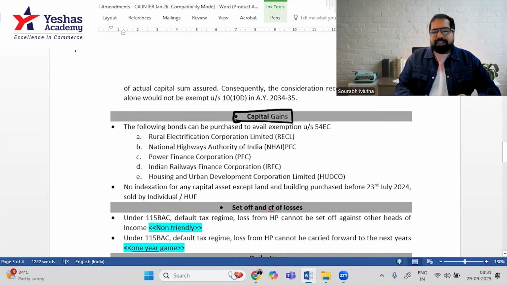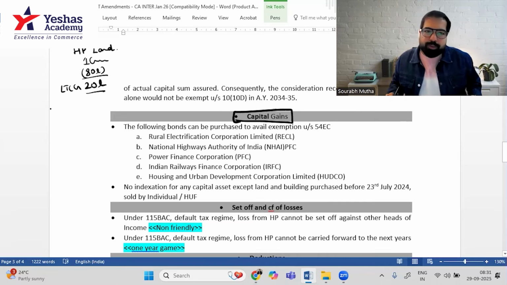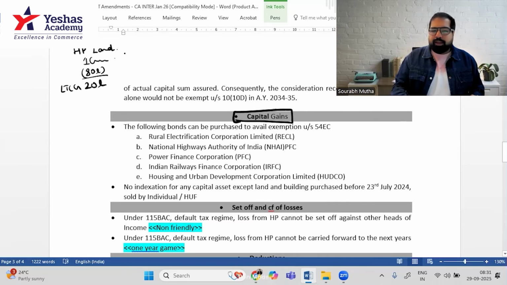It is if I sell my house property or I sell my land. Example, I have my house, which I sold for, let's say, 1 crore rupees. My cost was 80 lakh rupees. So my long-term capital gain was 20 lakh rupees. Now the government says, listen, if you don't want to pay tax on this 20 lakh rupees, there are two options. You sold a house, so either buy another house.